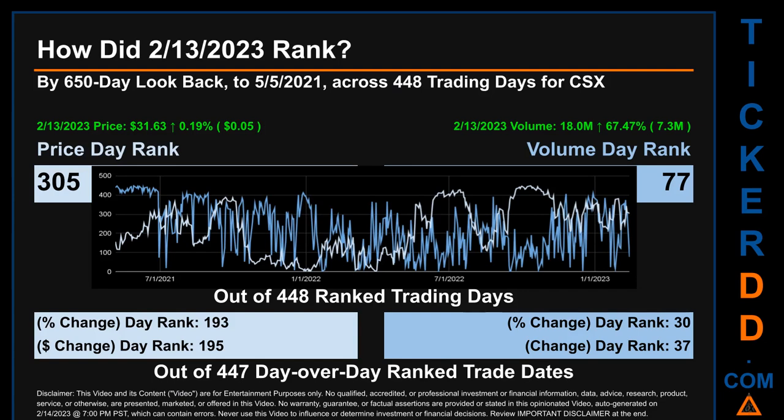The line graph overlays price and volume's daily ranking, as shown respectively in light versus dark blue, across those target trading days. In this view, essentially the dips are good whereas the spikes are bad. The price's day-over-day percentage change, jumping 0.19% on February 13, 2023, had a day rank of 193 while its dollar difference of 5 cents had a rank of 195 when compared day over day across 447 trading days. Volume's percentage change and difference were ranked respectively at 30 and 37.